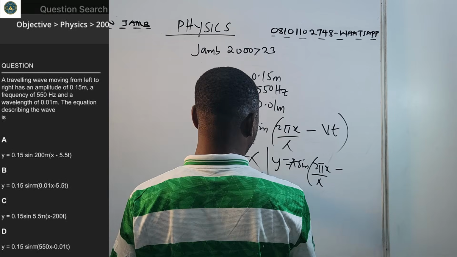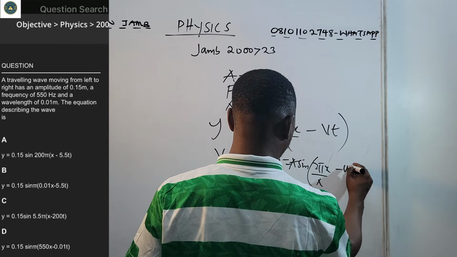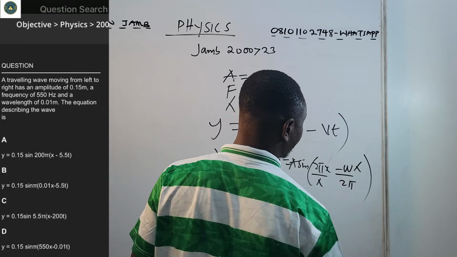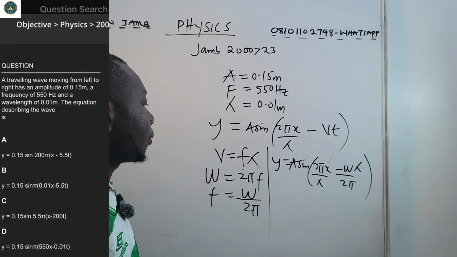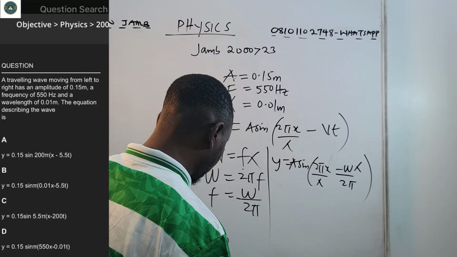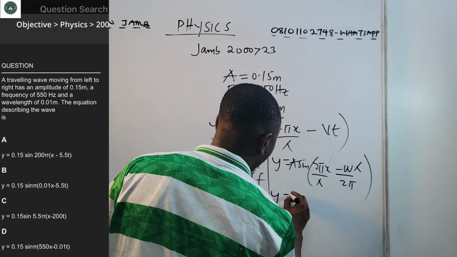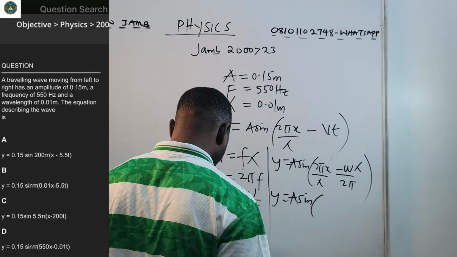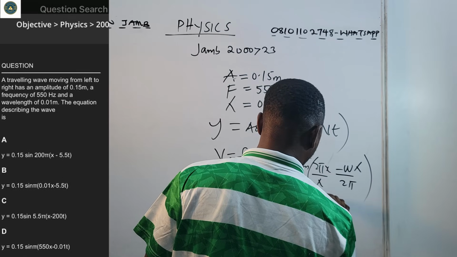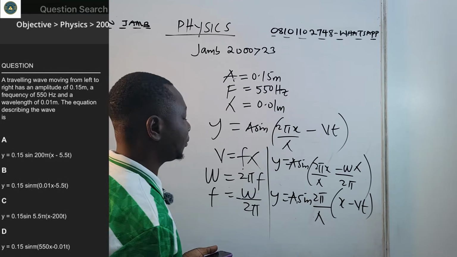So we can equally say that y equals a sine 2 pi, x over lambda minus v. v is f lambda. And what is f? f is omega over 2 pi. What will be left? Lambda will be left. So this is another relationship. So definitely we can equally say that y equals a sine 2 pi over lambda into x minus vt.